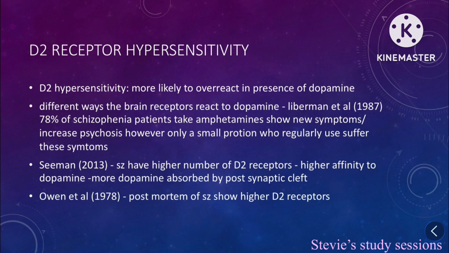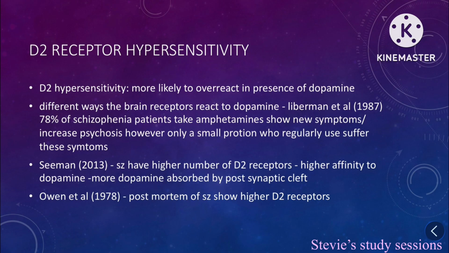D2 receptor hypersensitivity hypothesis. D2 hypersensitivity theory is the thought that D2 receptors are more likely to overreact in the presence of dopamine. There are different ways that brain receptors react to dopamine. Lieberman et al. 1987: 78% of schizophrenic patients are more likely to take amphetamines and show new symptoms or increased psychosis. However, only a small proportion of those who regularly use suffer these symptoms.